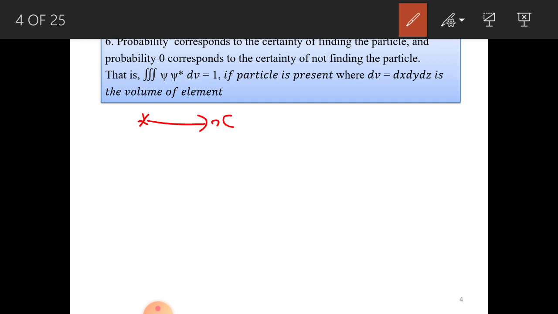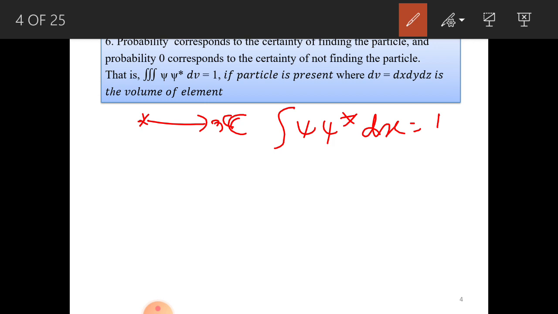So in such cases, what you do is take one integral, that is xi star. Now we have to find where the particle is, which is moving along the x direction. So you take xi star and integrate dx. Suppose you do that and get a value equal to 1; that indicates that the particle is present in that direction.